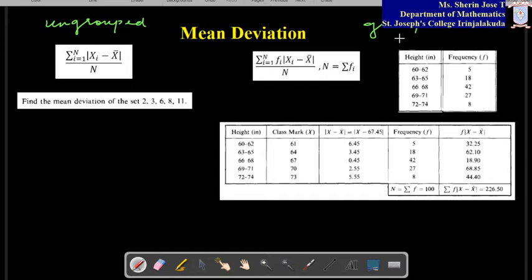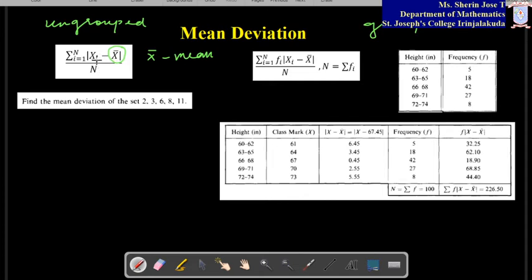How many numbers came in that particular class we are listing, so that is called grouped data. In both cases, we have to find the mean deviation. First, I have written the formula here: sigma i equal to 1 to n, modulus of xi minus x bar. What is x bar? X bar is the mean. We have already learned this in the last chapter, measures of central tendency. X bar denotes the mean, so mean deviation means how much the data is deviating from the mean value. That is the meaning of that.